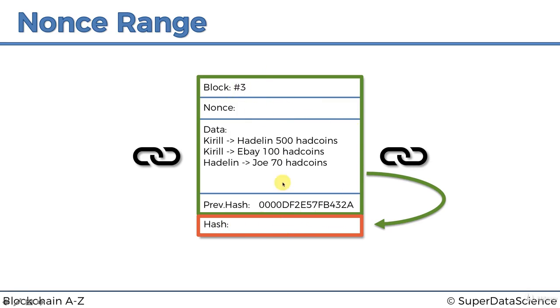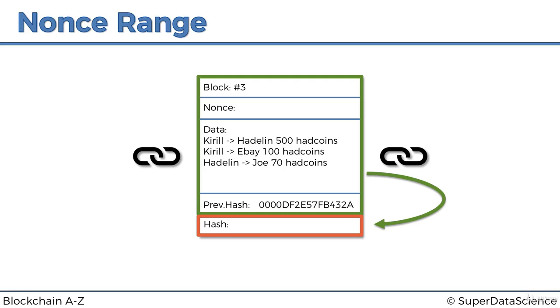And by varying the nonce, they vary the hash, and they hope to get a hash below a certain target. As soon as that happens, then they win the puzzle and they can add this block to the chain and they get the reward. And so that's what we know about the nonce so far, but here's some additional information.